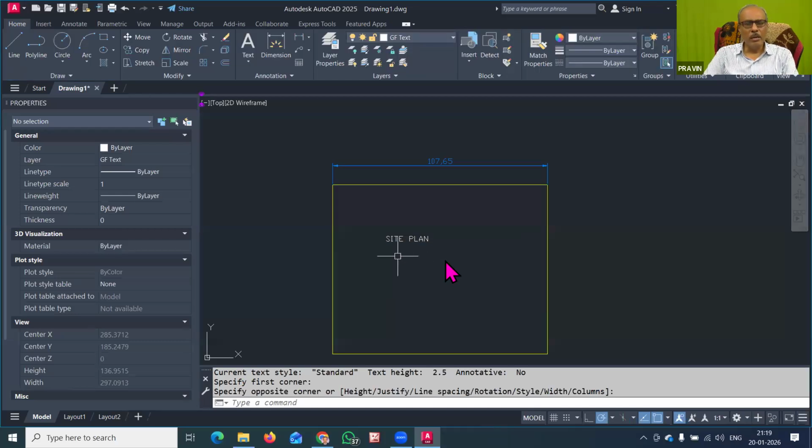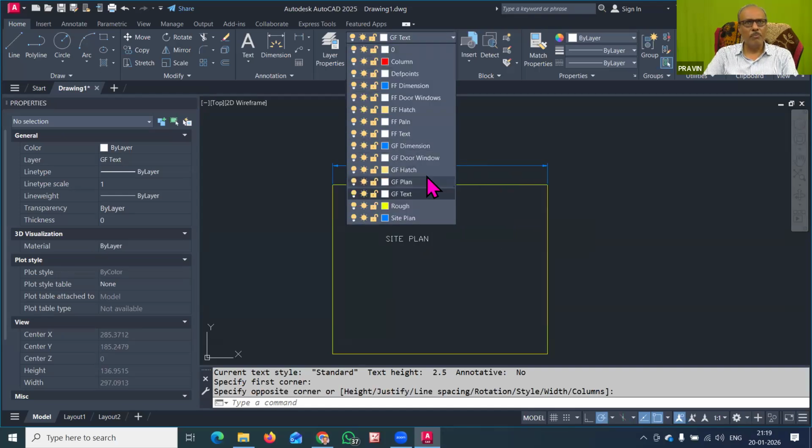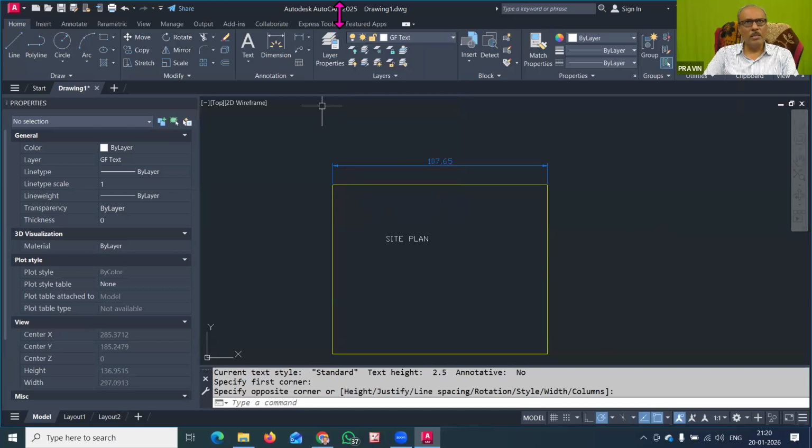So in this drawing, different elements are there. This is a boundary, this is a dimension, this is the text, but everything is a different color, and that is also drawn on a different layer. That way you have to use these layers. I hope you have understood today's basic thing. I just want to hear from your side. Have you understood all these things?